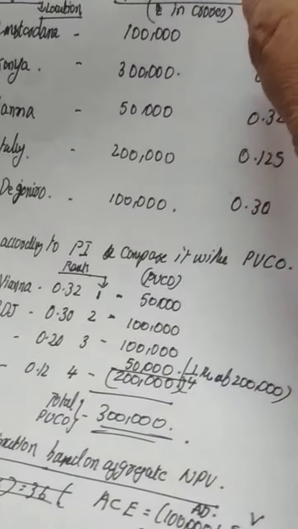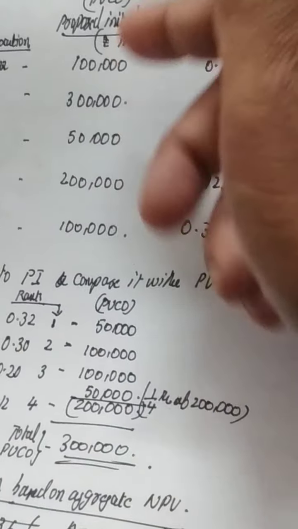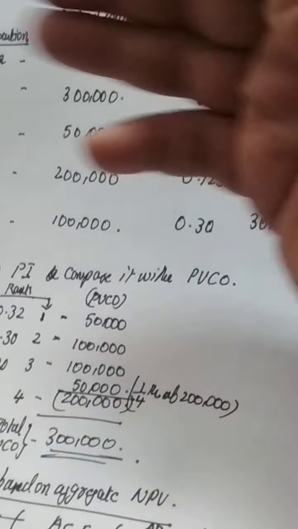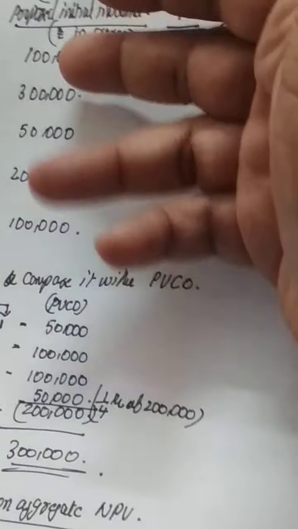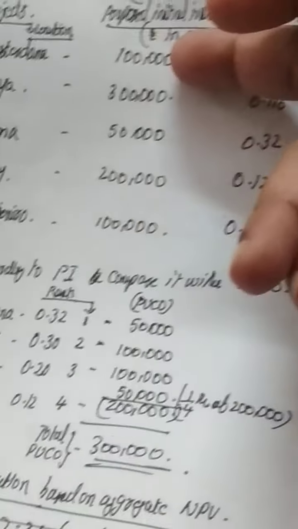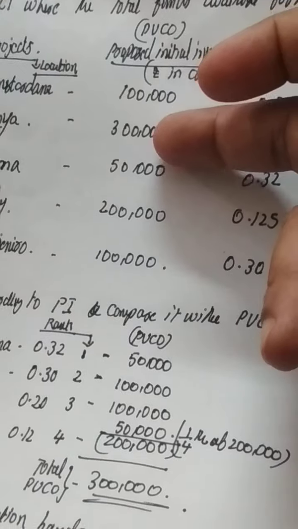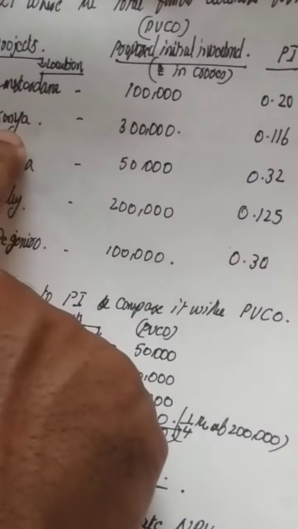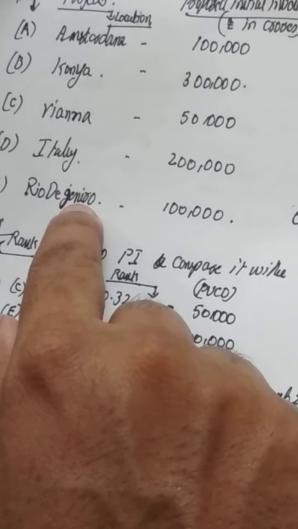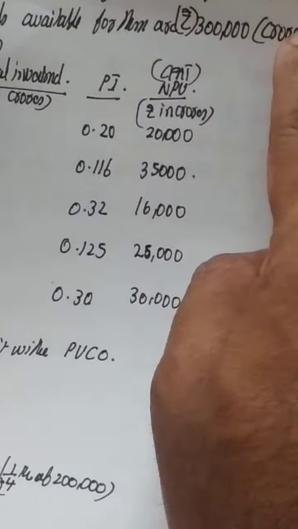So in various countries they have projects where the proposed initial investment in crores is given. That is the project cost. It's an IT company, so they have project plans submitted by various companies. The project plan proposal cost is 1 lakh crores of Indian rupees, 3 lakh crores of Indian rupees. In Kenya, Vienna it is 50,000 crores. Italy it is 2 lakh crores of Indian rupees, and Rio de Janeiro it is 1 lakh crores of Indian rupees. So these are various project proposals in their hand, where their available capital is only 3 lakh crores.